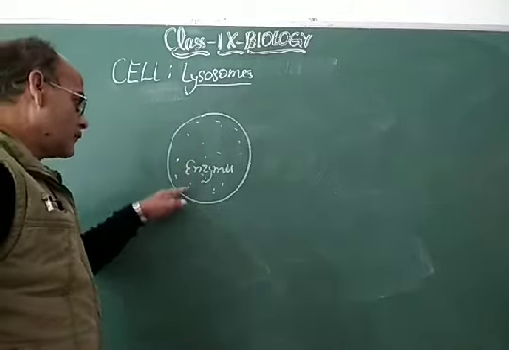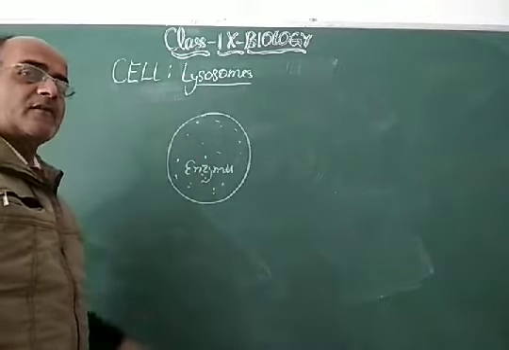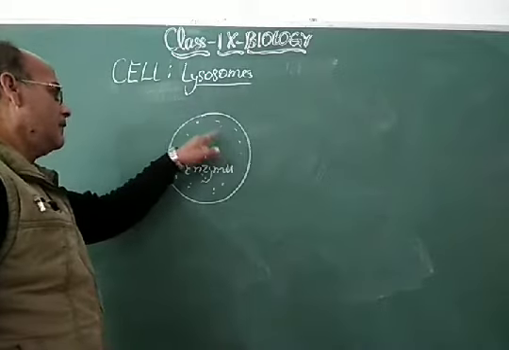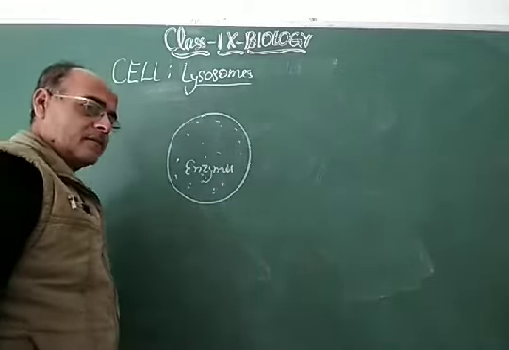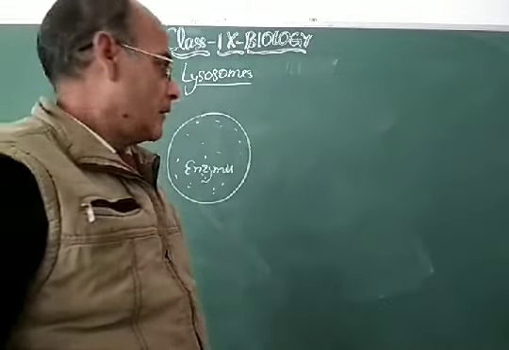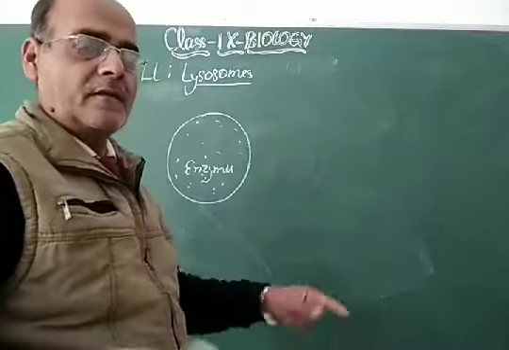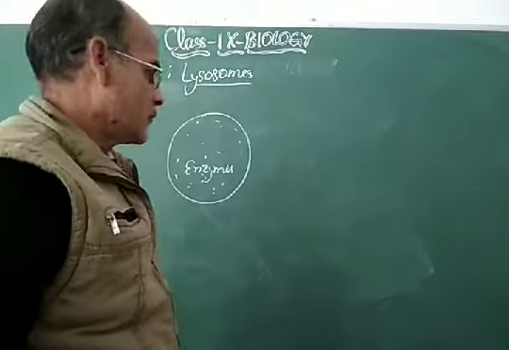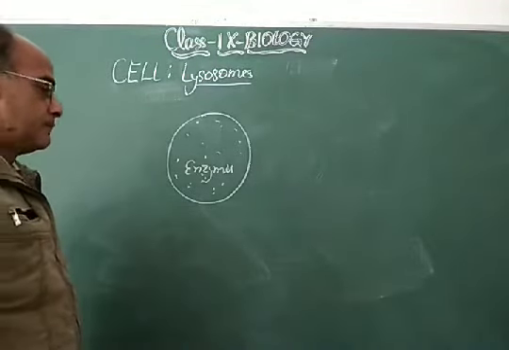and along with the cell content, this lysosome also gets destroyed. So this is the destroying organelle. That is why it is called the suicidal bag. Along with the complete cell content, it has enzymes, and enzyme plus cell content are completely destroyed as a result of the action of the lysosome inside the cell. So this is the suicidal bag.